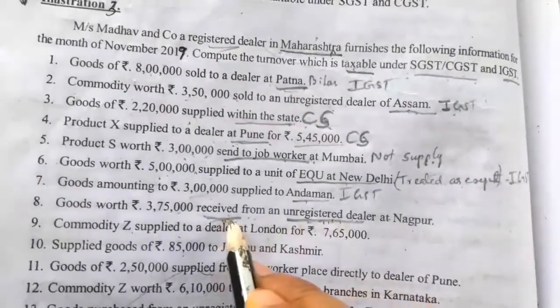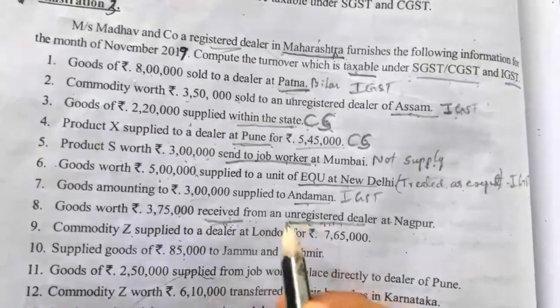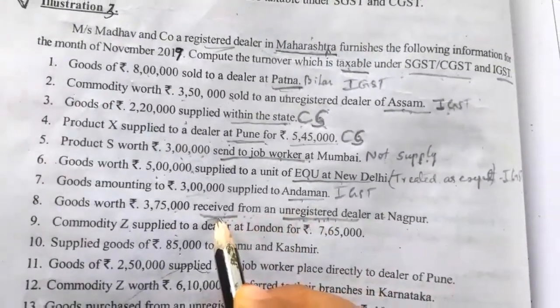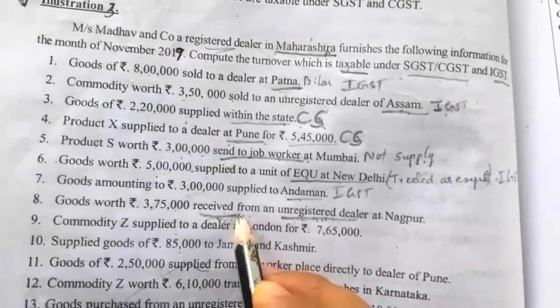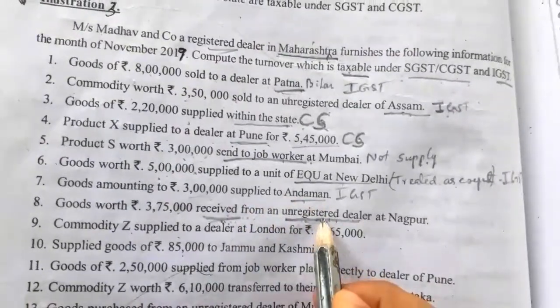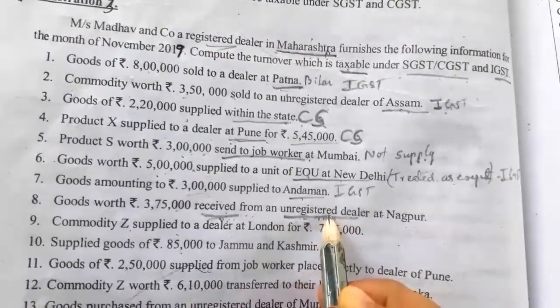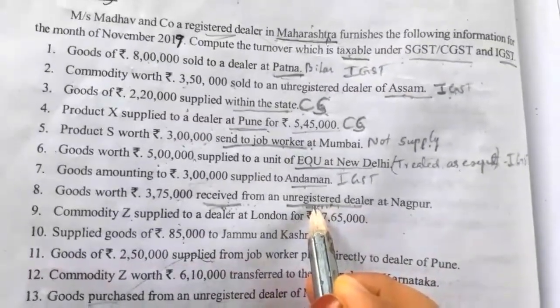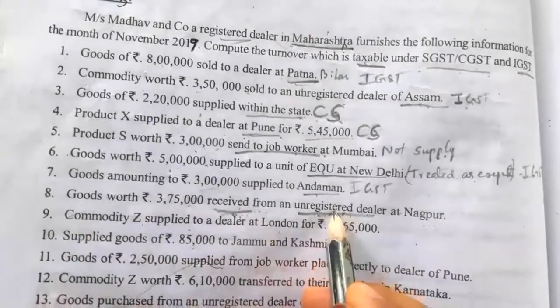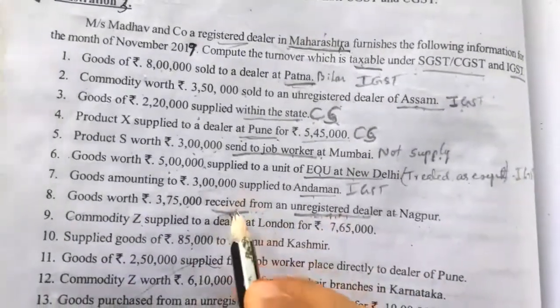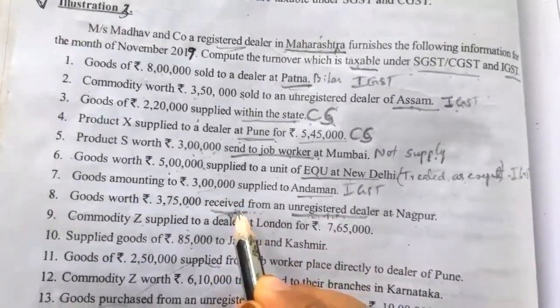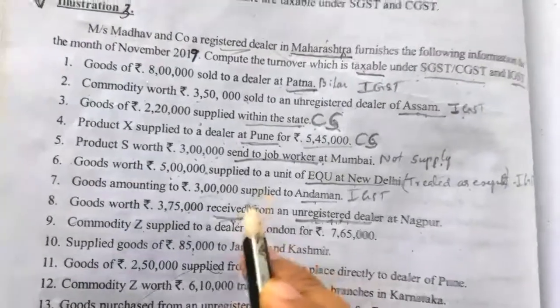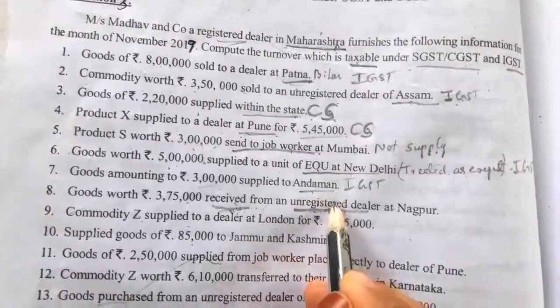While paying the purchase price, the buyer, Madhav and company, has not paid the tax amount to this unregistered seller. They have paid only the price of the goods. So the tax has to be paid by Madhav and company on behalf of the unregistered seller.